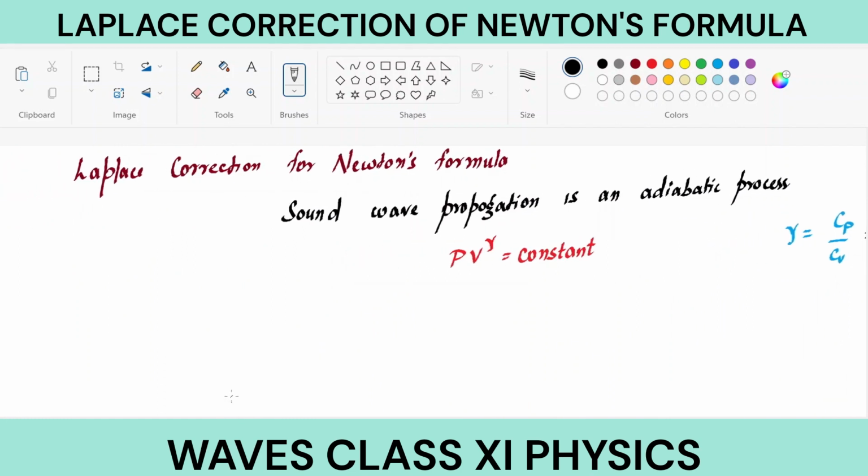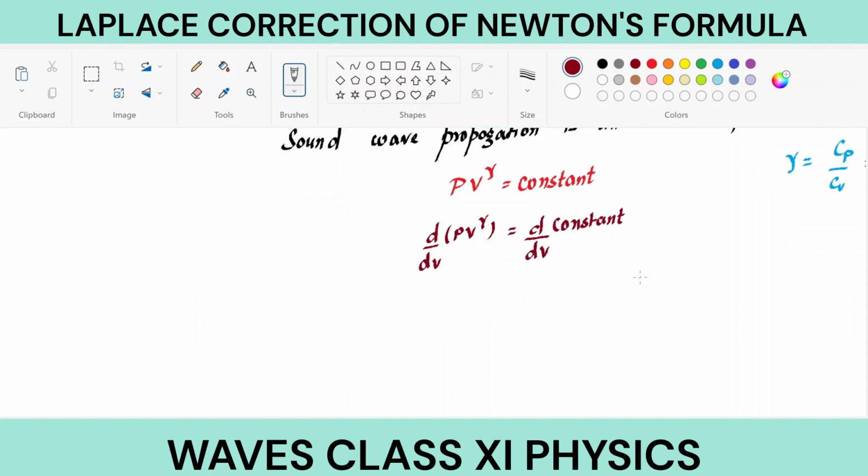So, Laplace modified Newton's formula for velocity of sound. How did he modify it? Let's differentiate the same. The method is the same. We will differentiate this whole equation. On differentiation, d by dV of PV to the power gamma equals d by dV of constant. Derivative of a constant is 0, so the right hand side will be 0. On the left hand side, we will use the multiplication rule of differentiation. It says V to the power gamma dP by dV.